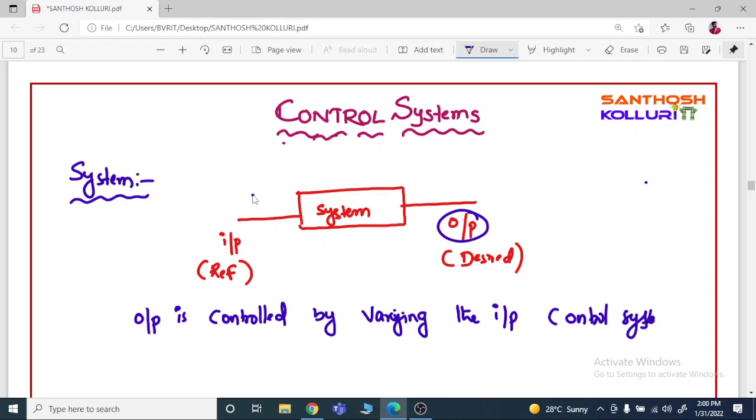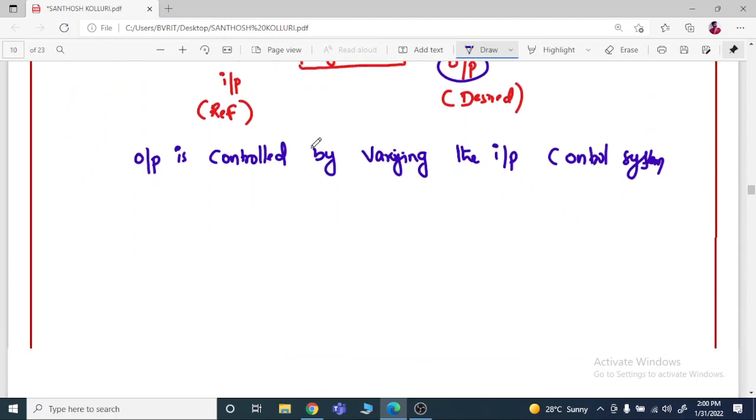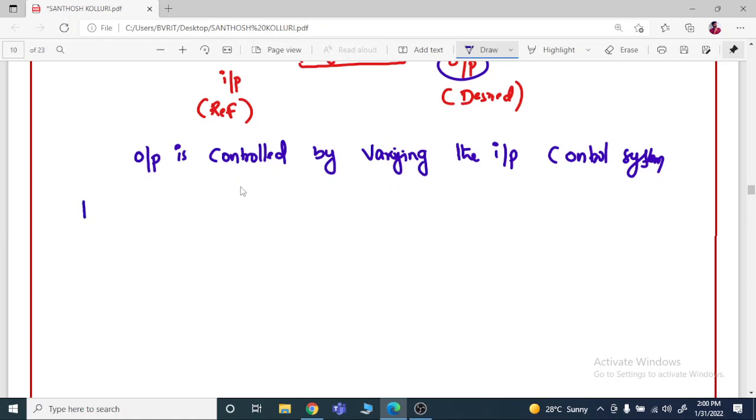Here, a collection of physical components that are connected together to serve an objective is called a physical system. In a control system, if the physical components are connected together to perform the desired task, that system can be called the physical system.